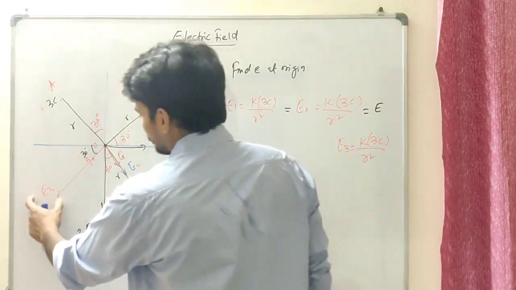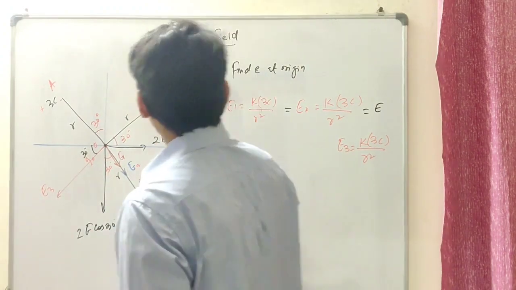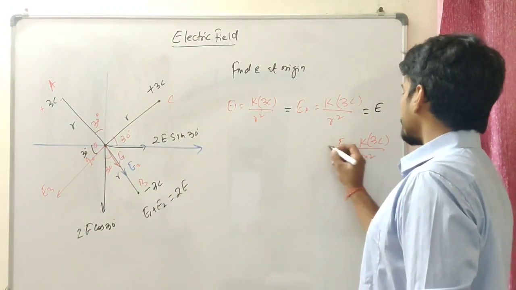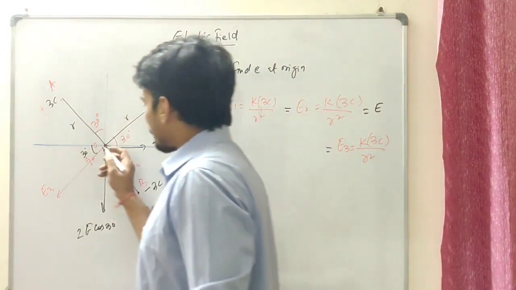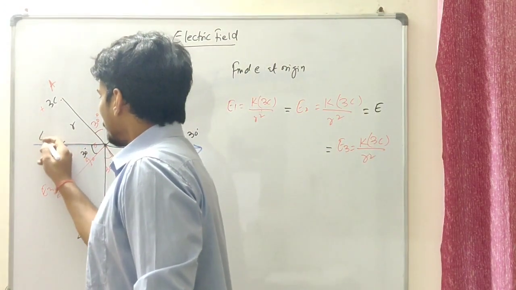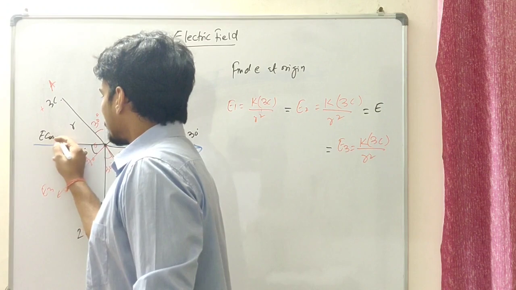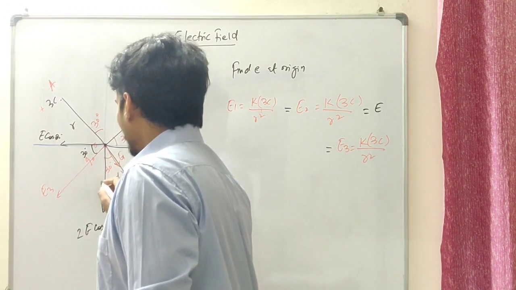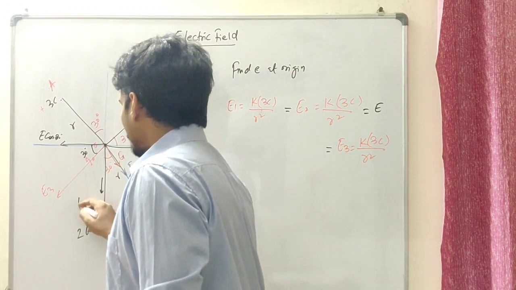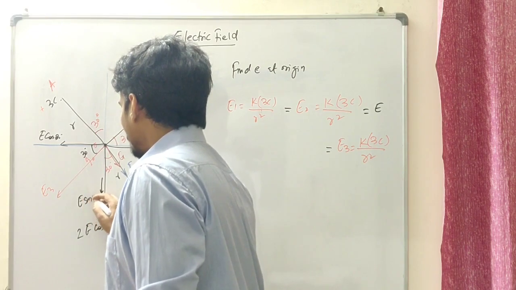And due to this E3, which is E again, in this direction we'll have E cos 30 degree, and downward I'm going to put one more thing, E sin 30 degree.